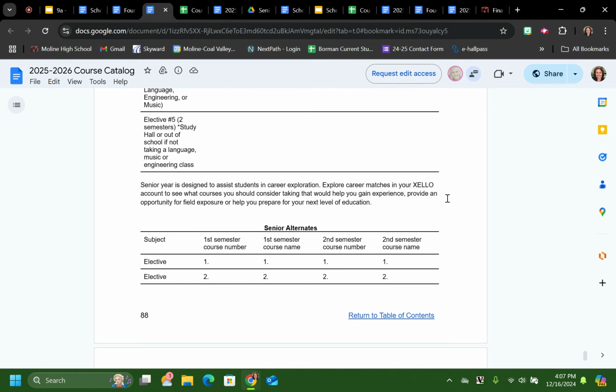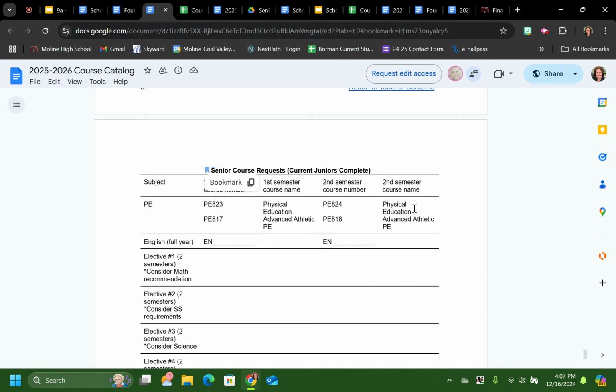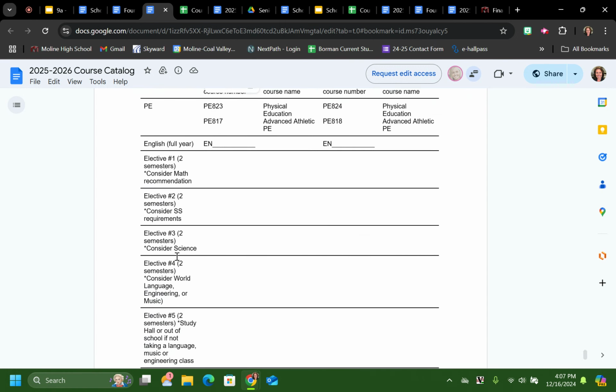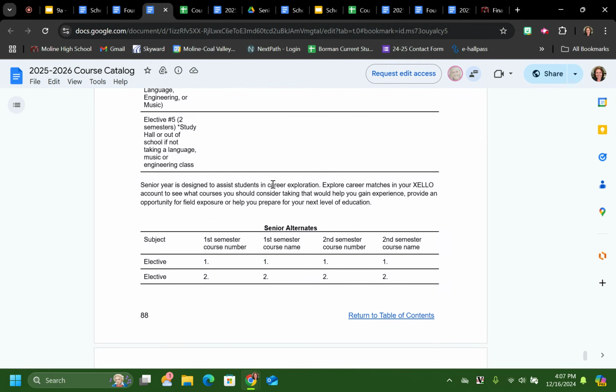We have a half sheet version available that we will give to you, if you haven't already printed one of these off and worked on filling out your electives. But this is the template that you're going to use to help determine all the electives and the things that you need to take. We also want you to pick alternates also.